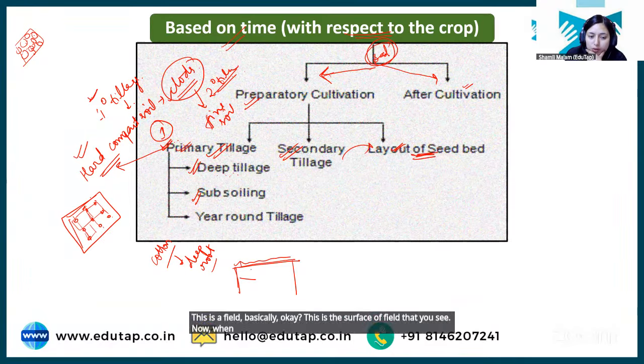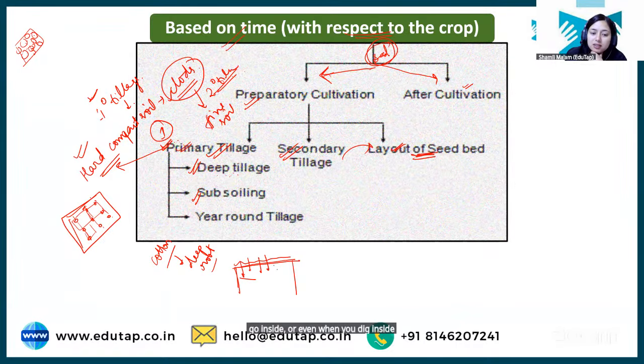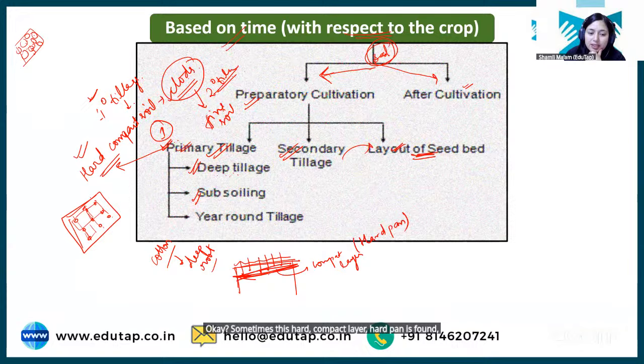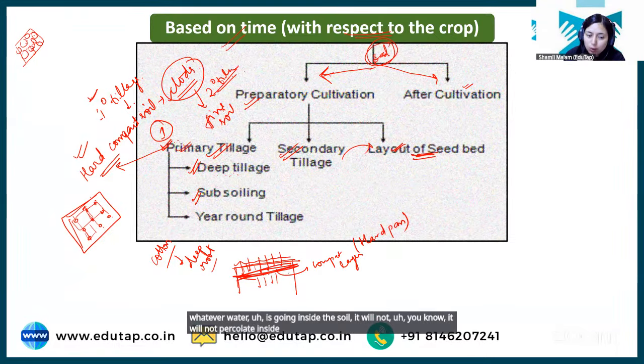Now, when you dig inside this soil, or you till inside this soil, sometimes there is a hard compact layer, ठीक है, which is known as hard pan. ठीक है, sometimes this hard compact layer or hard pan is found in the soil, and due to this hard pan, whatever water is going inside the soil will not percolate inside the soil properly.